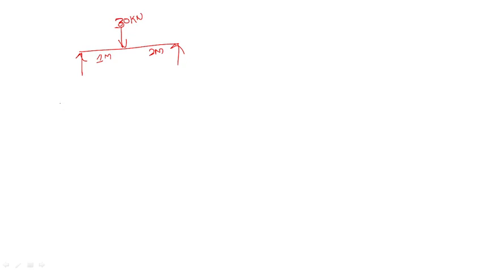Now, this is point A, this is point B, and this is point C. Taking the summation of moments about A equal to 0, the RB equals 30 into 1 divided by 3, which equals how much? 10 kilonewton.